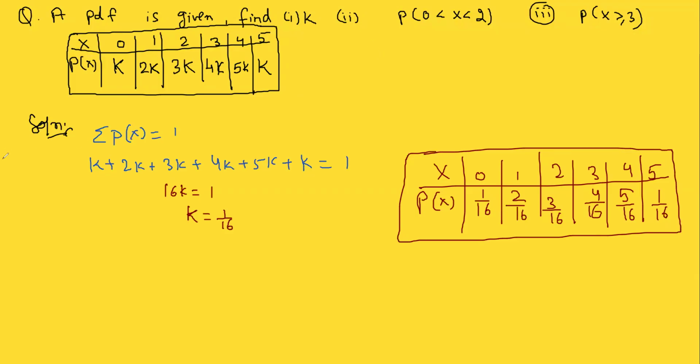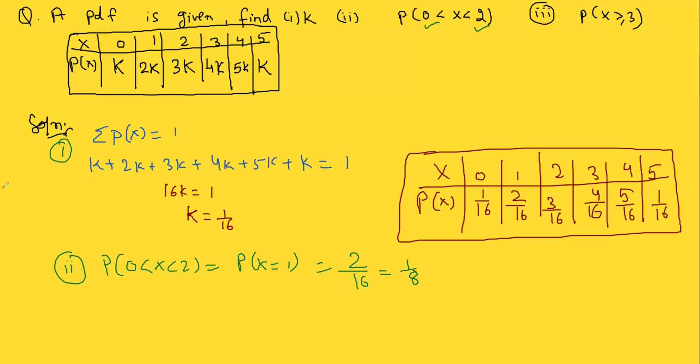Now, the second question is the probability of X greater than 0 but less than 2. Greater than 0 means 1, and less than 2 means 1, right? So the value of X which is greater than 0 and less than 2 is nothing but P of X equal to 1. And what is the probability when X is equal to 1? 2 over 16, which can also be written as 1 over 8. Understood?